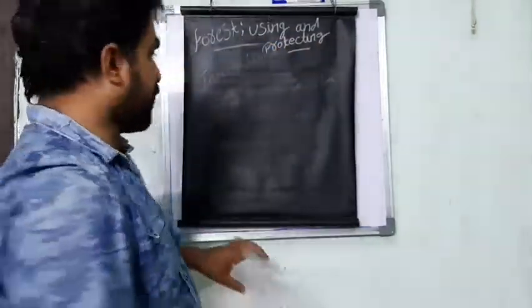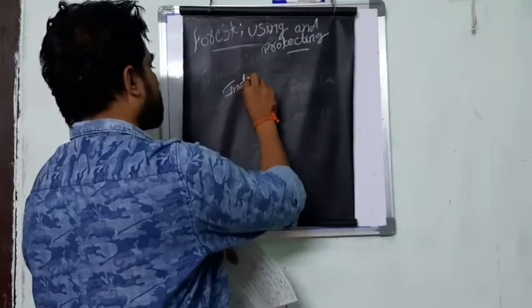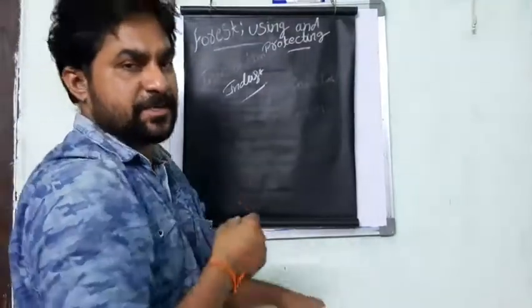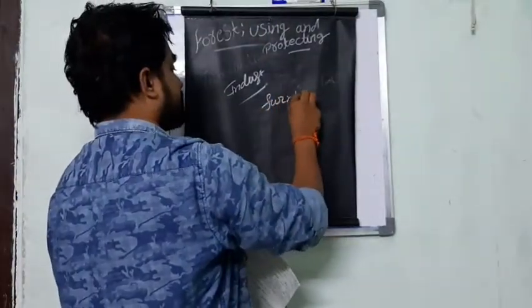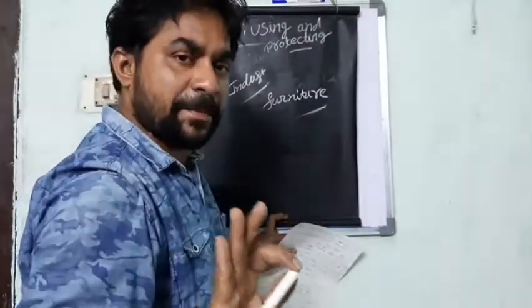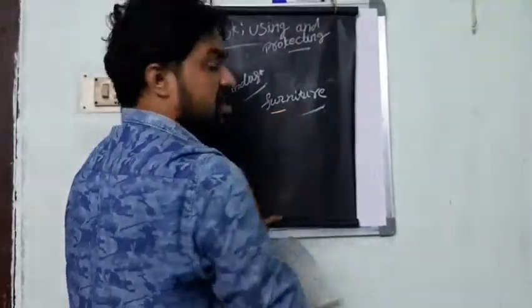The first use of the forest is that industrial development is possible through the availability of forest products. Take the example of the furniture industry. The furniture industry is completely dependent upon the forest.